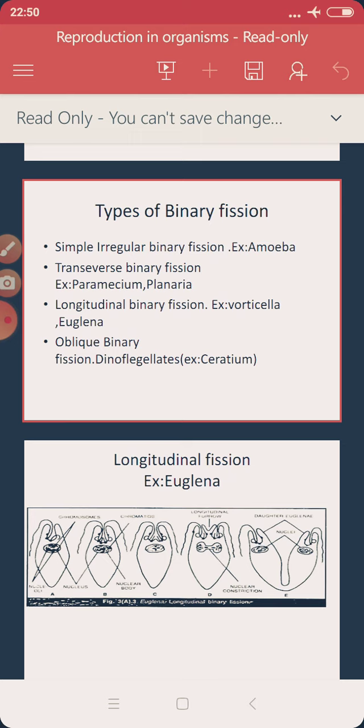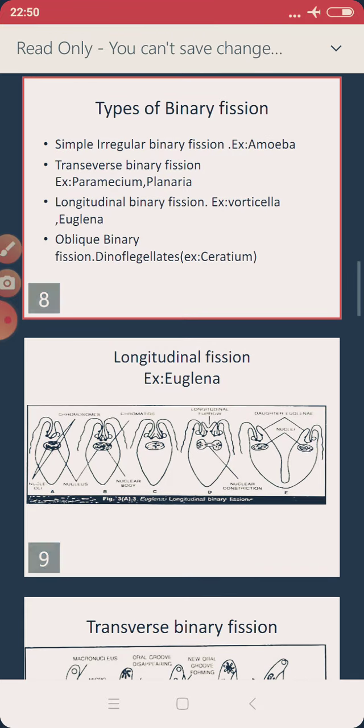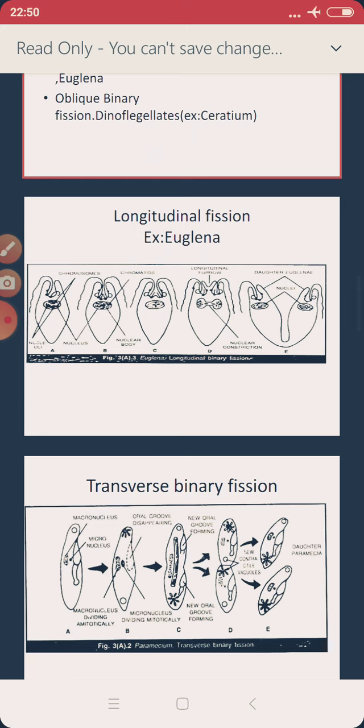Transverse means cutting the organism median-wise, and longitudinal means lengthwise. Oblique binary fission is neither of these; the division is not at right angles to a specific original plane. That is oblique binary fission. The examples we give here are dinoflagellates and Ceratium.